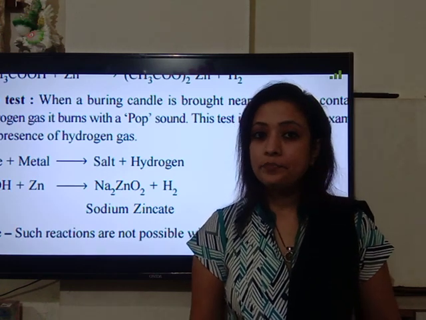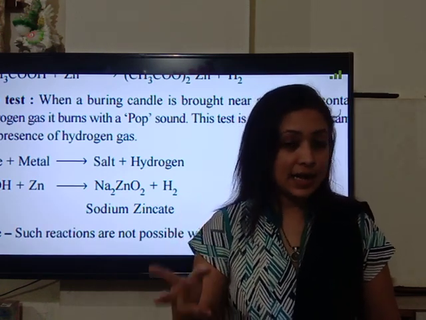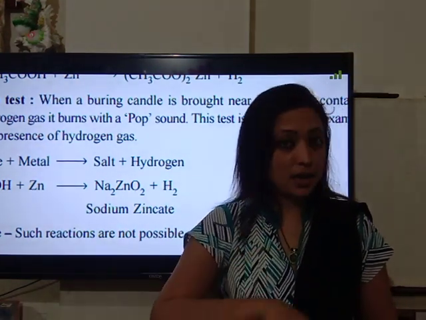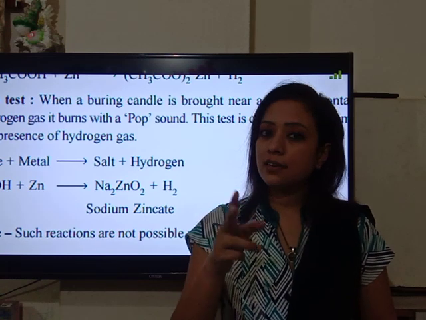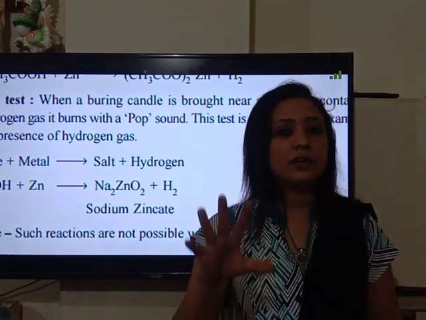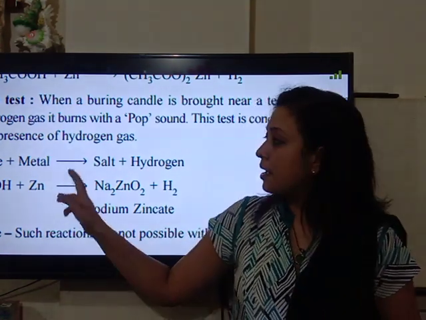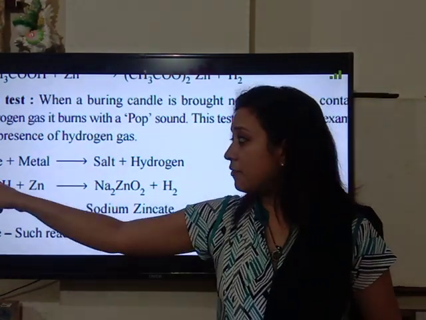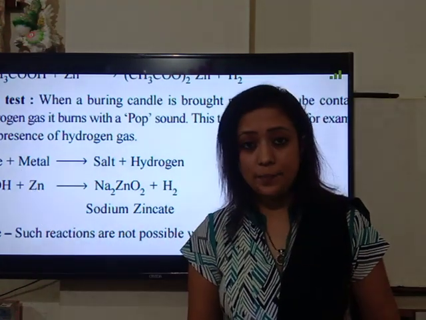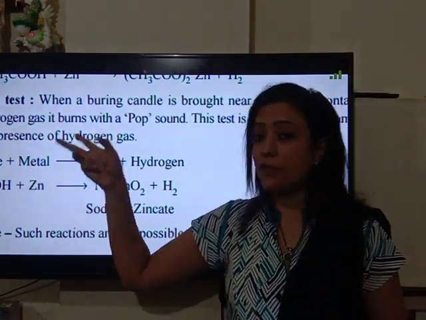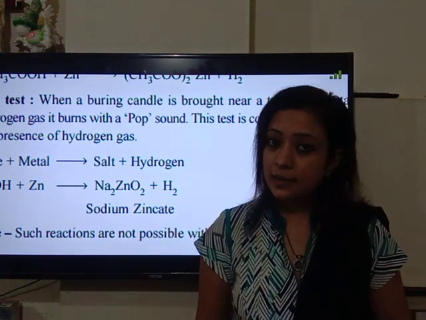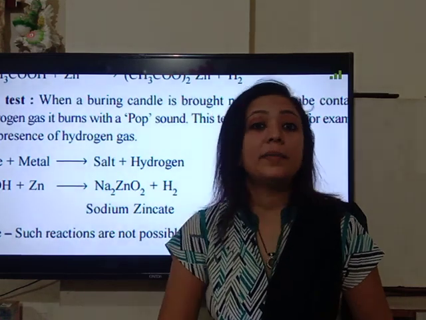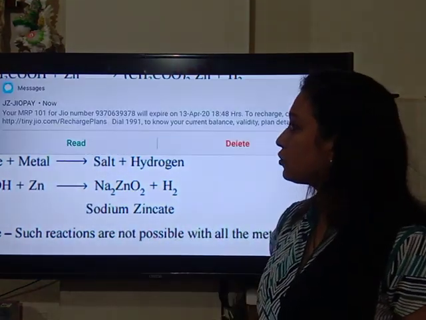What are those properties? Reaction of acid with metal, acid with metal oxide, acid with metal hydroxide, acid with metal carbonates and bicarbonates. So these are the 5 chemical properties of acids. But bases have only 2 to 3 chemical properties. That is reaction of base with metal, second is reaction of base with acid, and third is reaction of base with non-metal oxides, which we are going to learn right now.